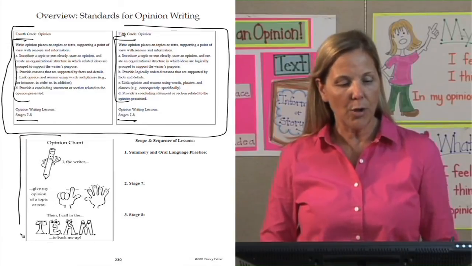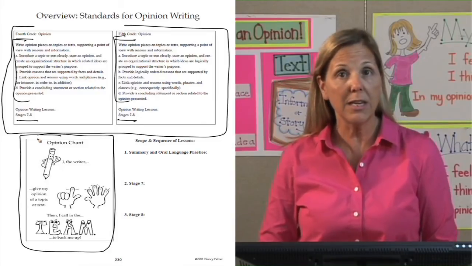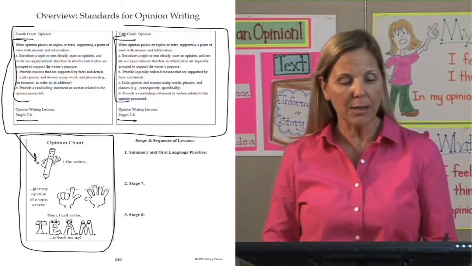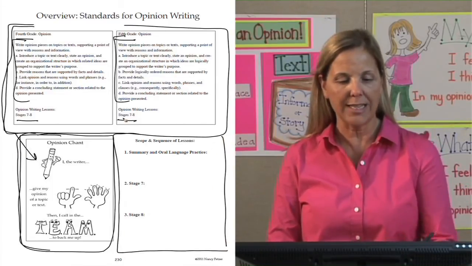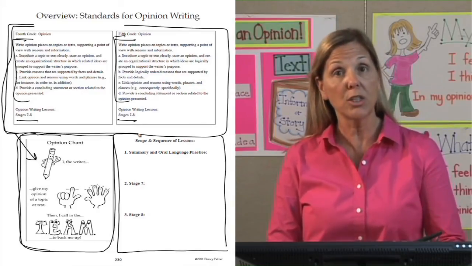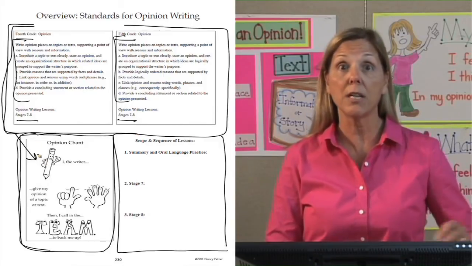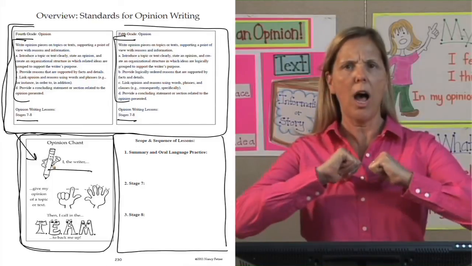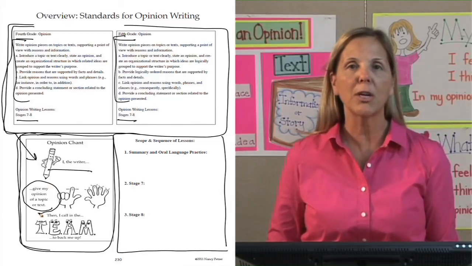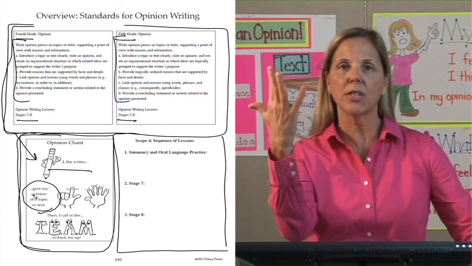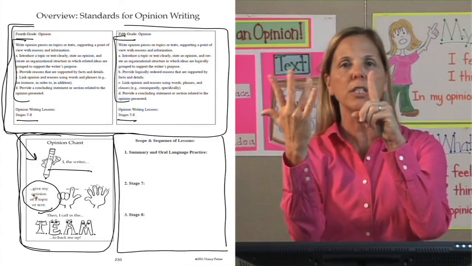Below that, you'll notice that we have the opinion chant. When you're introducing to your students what an opinion is, when you're starting off your lesson, you're going to let them know using the opinion chant. And also your scope and sequence of the lessons and how I suggest you would walk through this scope and sequence in order to teach opinion writing to your students. First, you would always introduce what an opinion is to your students using the chant. You're going to go, I, the writer. And then the next part is, I'm going to give my opinion about a topic or text. So you're going to hold up fingers and say to the kids, this is your audience, and here you are, and you're giving your opinion about a topic or text to your audience.